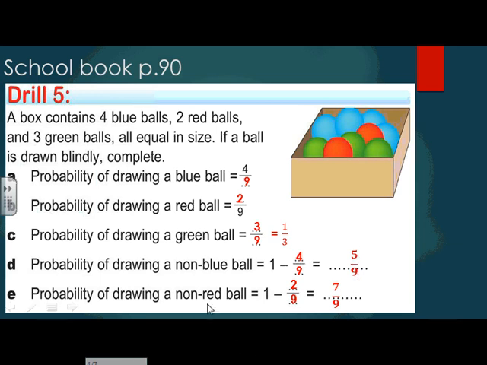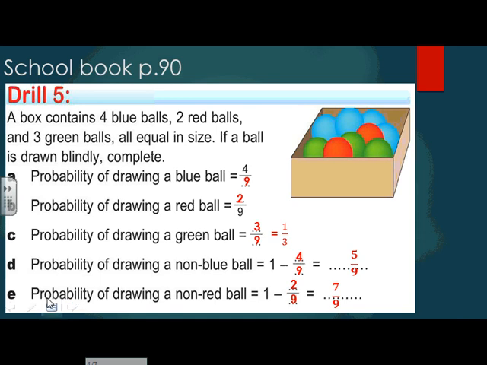Or I can say all the possible outcomes from the box is going to be 1. Excellent. 1 minus the blue balls, which are how many? 4 over 9. So now I'm going to subtract 1 minus 4 over 9. This time I'm going to cross out the 1 and write a fraction instead of it. I'm going to write 9 over 9. Then I'm going to subtract 9 minus 4 equals 5, and the denominator I'm going to write as it is.